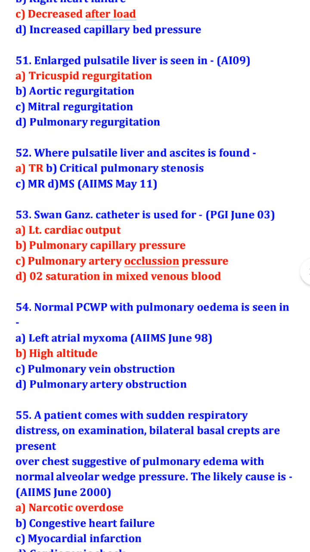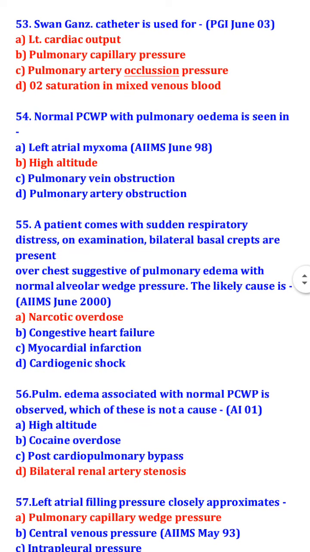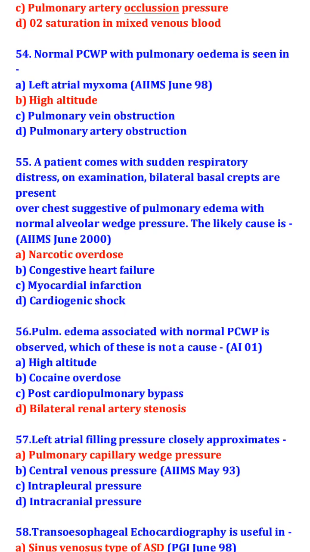Swan-Ganz catheter is used for left cardiac output, pulmonary capillary pressure, pulmonary artery occlusion pressure, and O2 saturation in mixed venous blood. Normal PCWP with pulmonary edema is seen in high altitude. A patient comes with sudden respiratory distress. On examination, bilateral basal crepitations are present over the chest, suggestive of pulmonary edema with normal wedge pressure. The likely cause is narcotic overdose.